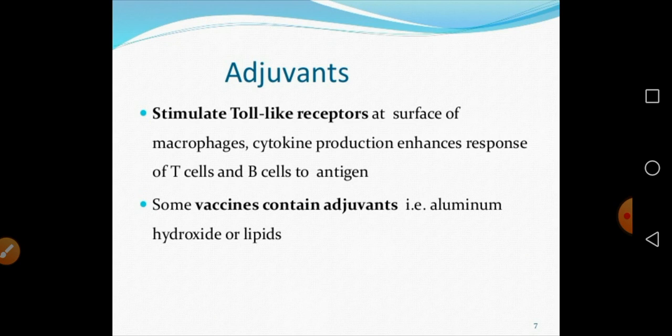Some vaccines contain an adjuvant, for example aluminum hydroxide or some lipid. So adjuvant means a chemical which combines with the antigen for increasing the immune response.